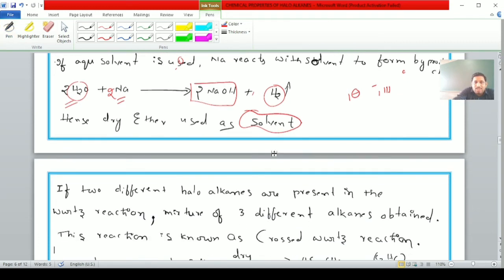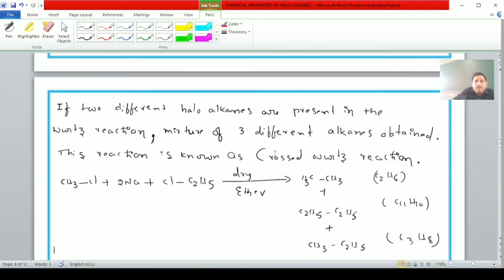Next students, if two different haloalkanes are present in the Wurtz reaction, a mixture of three different alkanes is obtained. This reaction is known as the cross Wurtz reaction.